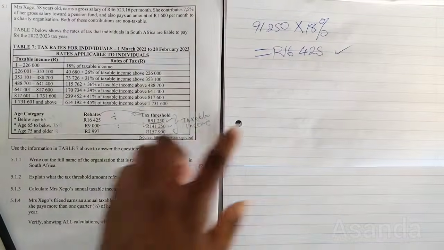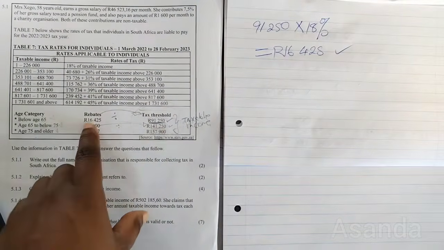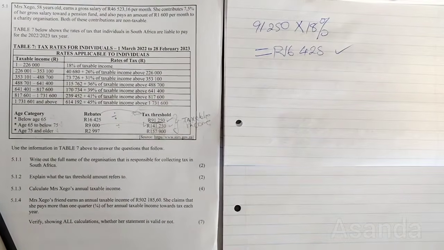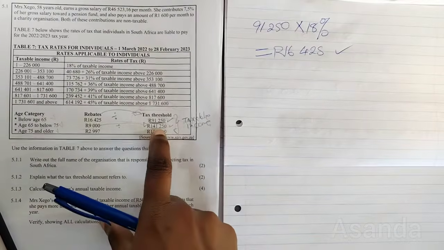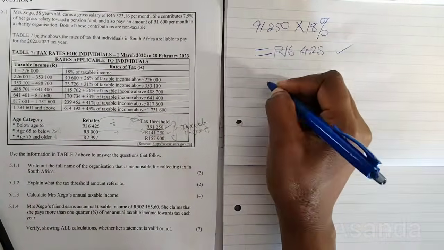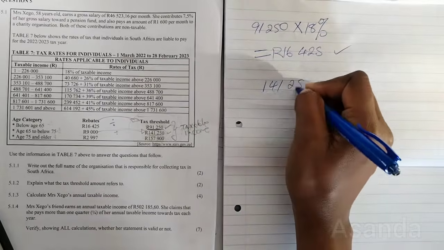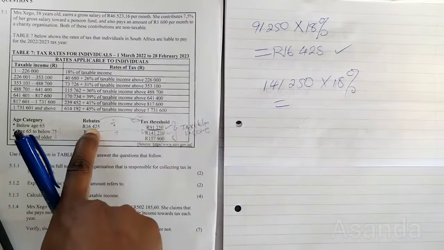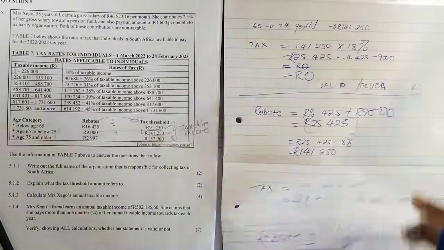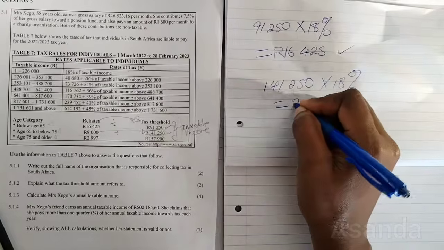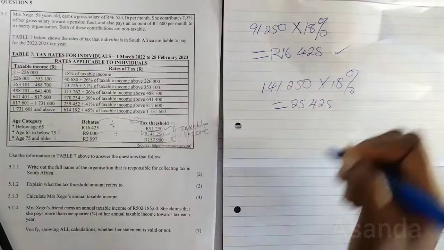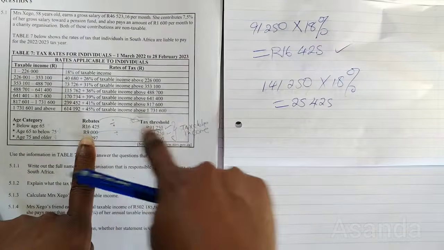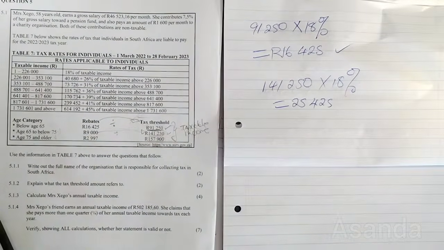So if they say use the tax threshold to find the rebates, then right there, no questions asked. 141,250 multiplied by 18% will give you the rebates for this person, which is 25,425. That's just 16,425 plus 9,000, the rebates for a person this age.